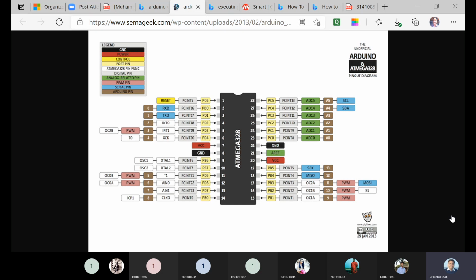And in the second part, you can connect Arduino Uno with Atmel Studio, but instead of running Arduino code, you can write C code of Atmega or AVR for toggling some B port or C port, and the same code you can upload on Arduino Uno, and on the Arduino Uno board you can see the effect.